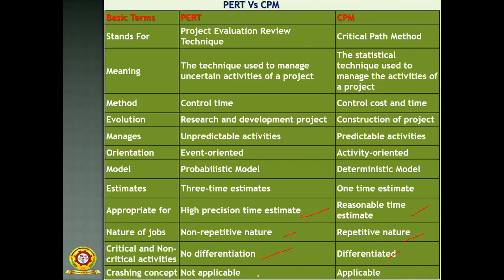After that, the crashing concept is not applicable in PERT, but in CPM it is possible. So this is about PERT versus CPM. This is one of the important topics, so you have to focus on this.